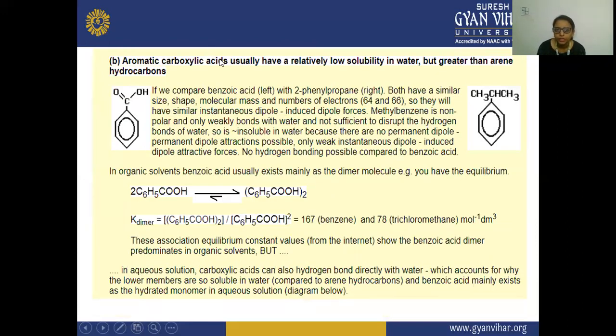Second, the aromatic carboxylic acids usually have a relatively low solubility in water, but greater than arene hydrocarbons. So if we compare benzoic acid here and 2-phenyl propane on the right, both have a similar size, shape, molecular mass, and number of electrons. One has 64 electrons and the other has 66 electrons.